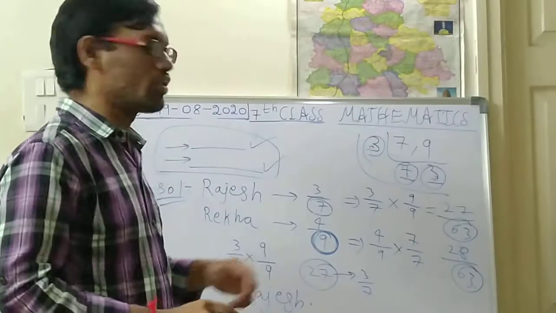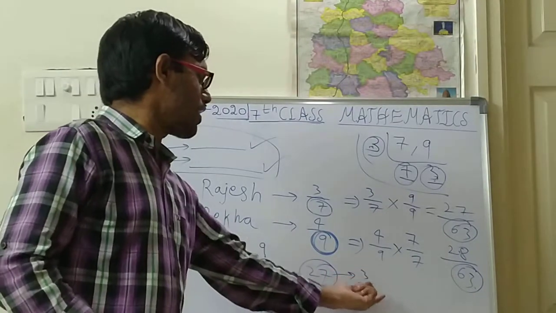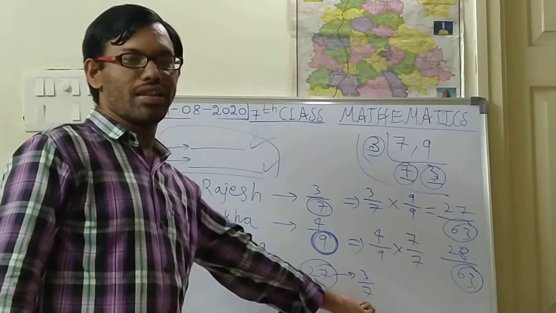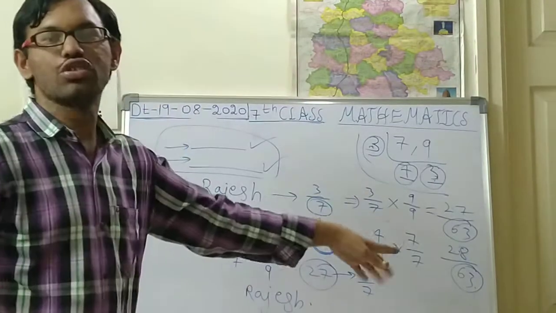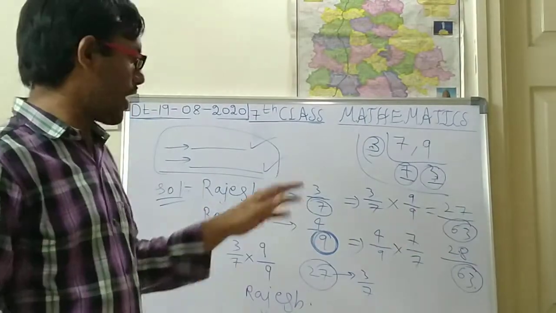Okay. So like this you have to write the conclusion. So 27 means 3 by 7. So afterwards, therefore Rajesh has done the lesser part of his homework. So with that you should end this solution. So like this you should do.